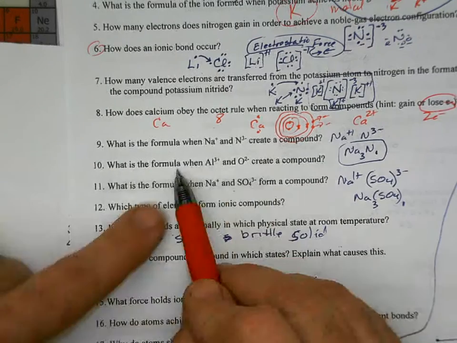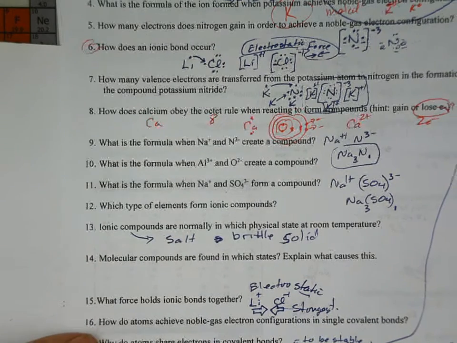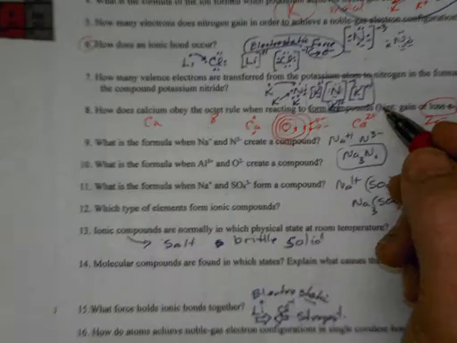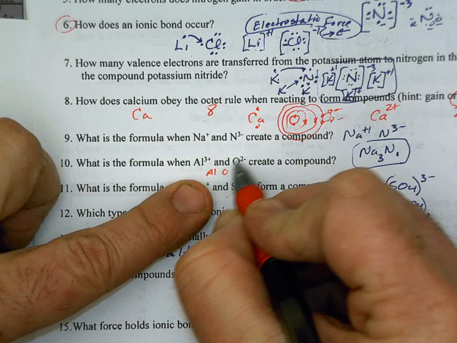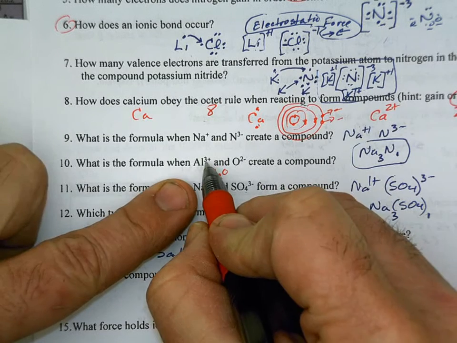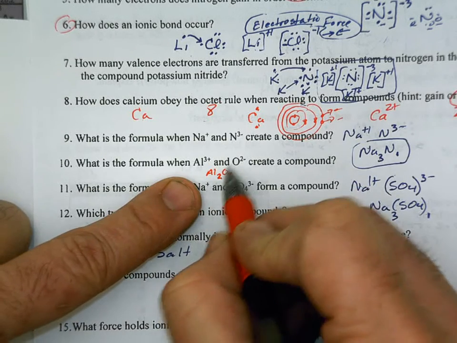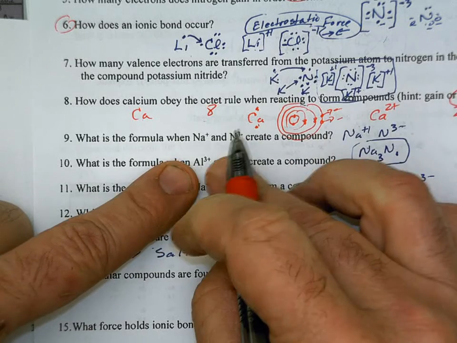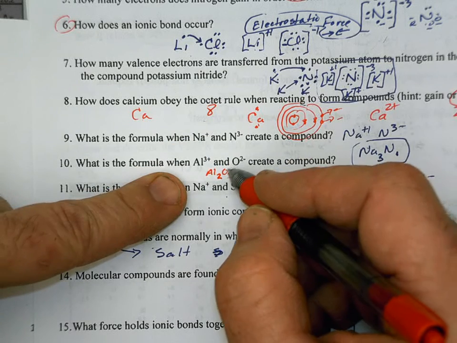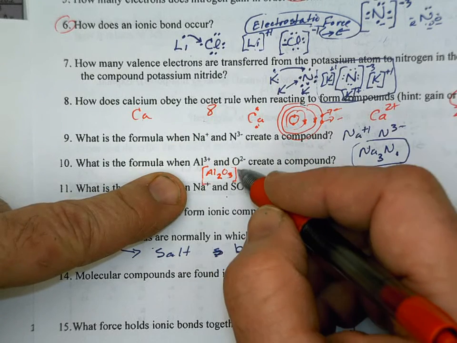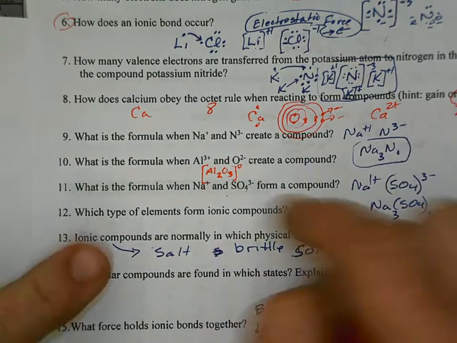Number 10. What formula will aluminum and oxygen ions form? Well, you're going to do crisscross. Let me zoom in. So I'm going to rewrite Al and O. We take that 2, now we're going to have 2 aluminums, and that plus 3 becomes the subscript there. So in this molecule, we are going to have 2 aluminums, which brings a plus 6 charge, and 3 oxygens, bringing a negative 6 charge. Altogether, this compound has no charge. It's neutral, and all of them have satisfied the octet rule if you were to do the Lewis structure for it.